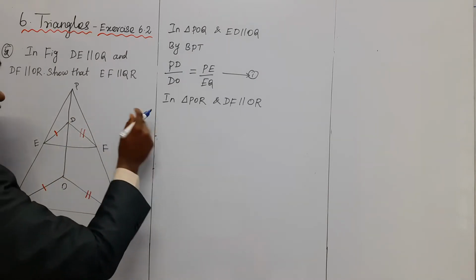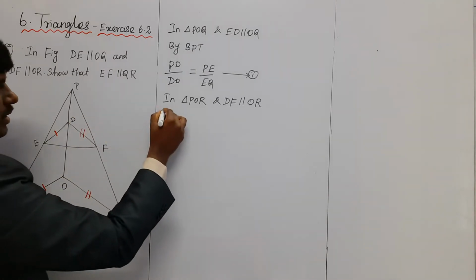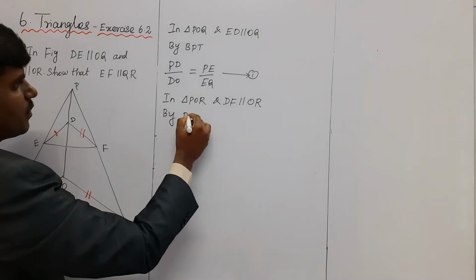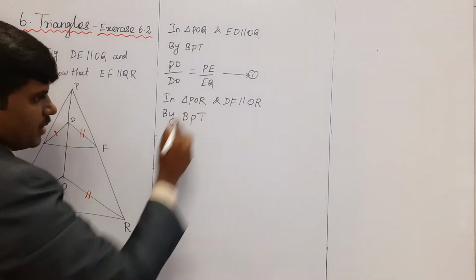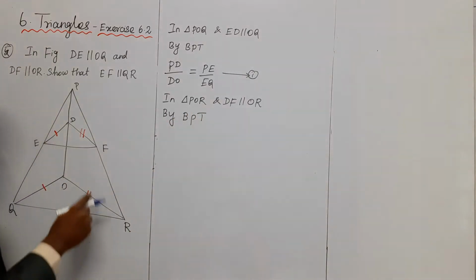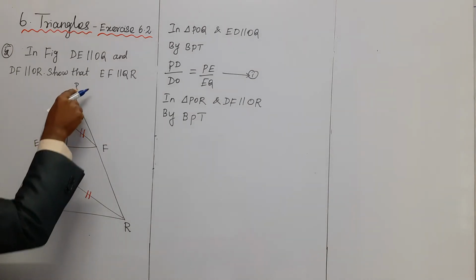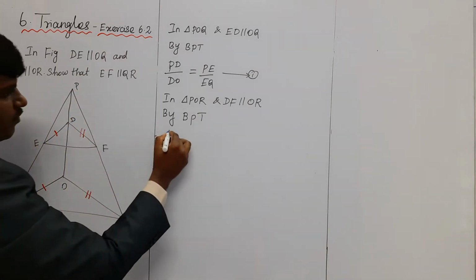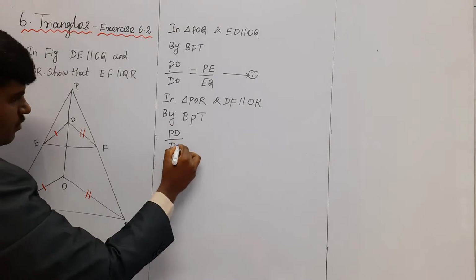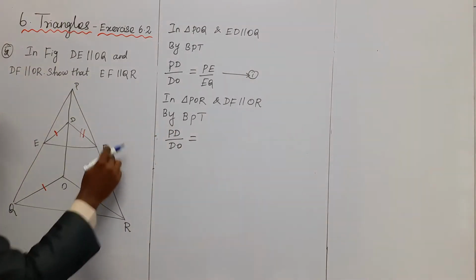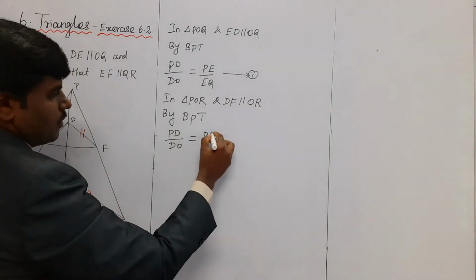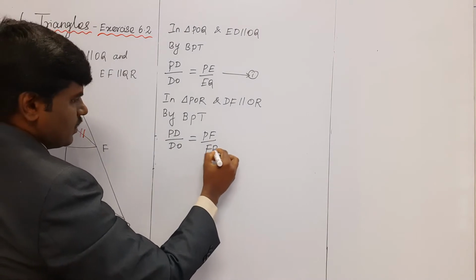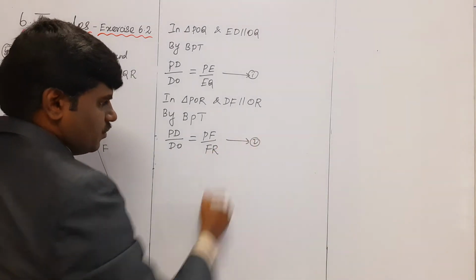By the BPT theorem, the basic proportionality theorem, the conclusion is BD by DO is equal to BF by FR. Assume this is equation 2.